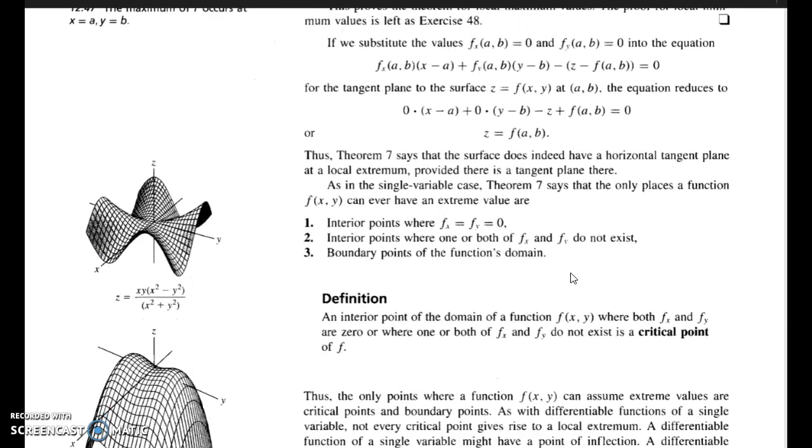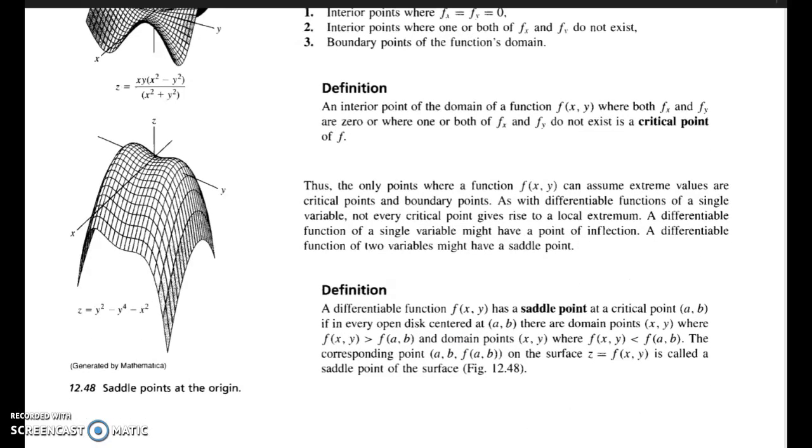So what do we have to do in the problem? In order to solve a problem, first we need a point, that is the critical point.